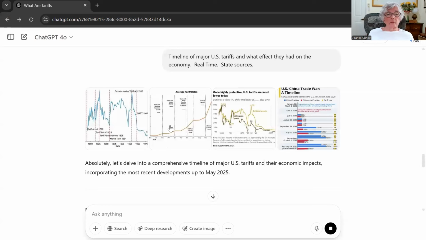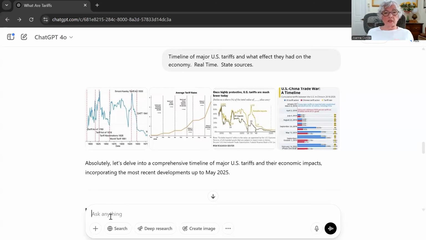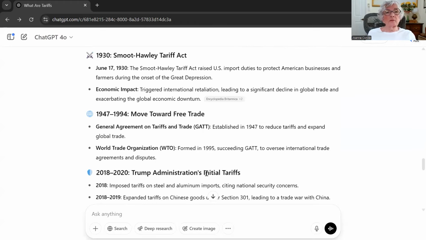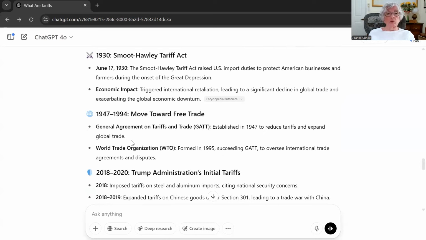Going to here, here's a comprehensive timeline, much lower today. And we're going to say something like, see if there's anything else here. Oh, here it is. So here we have the tariffs, the timeline, the Smoot-Hawley Tariff Act, move toward free trade movement, Trump initial.